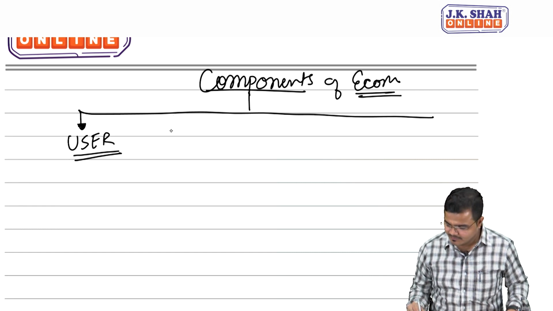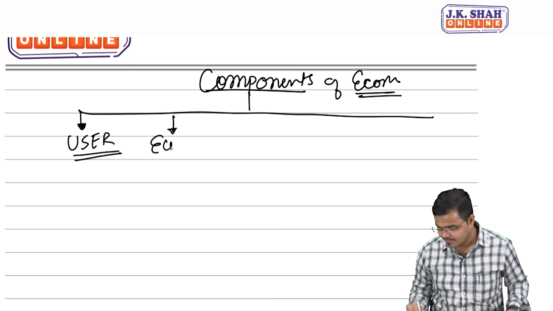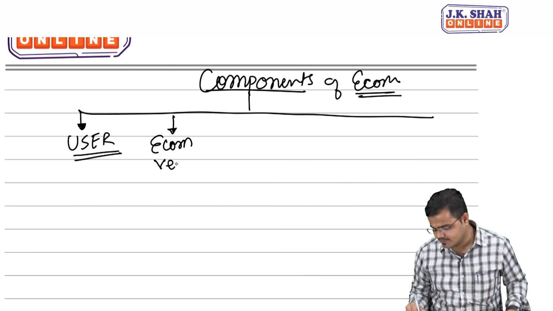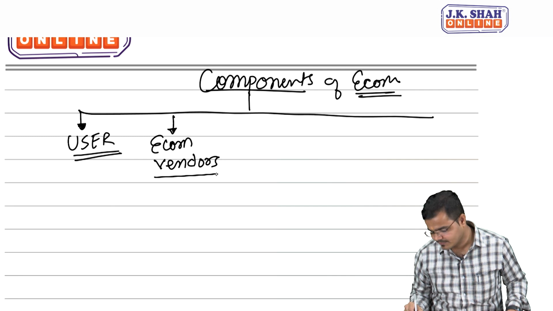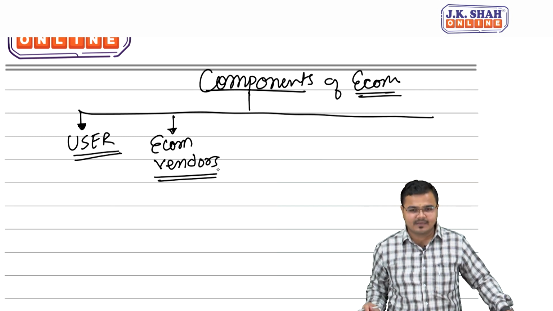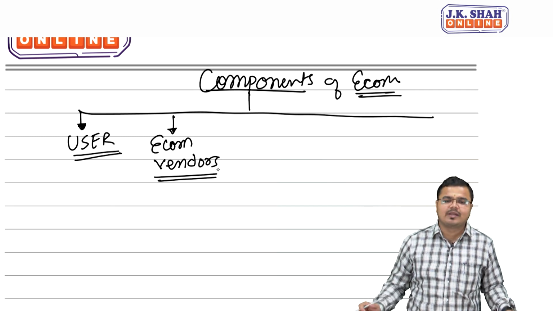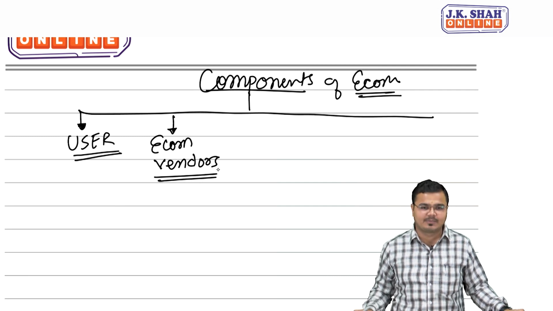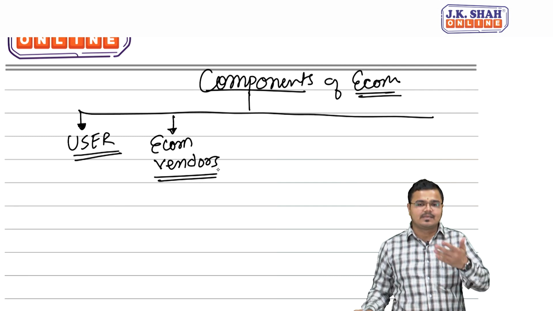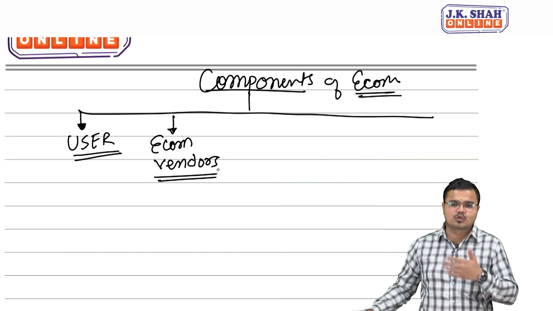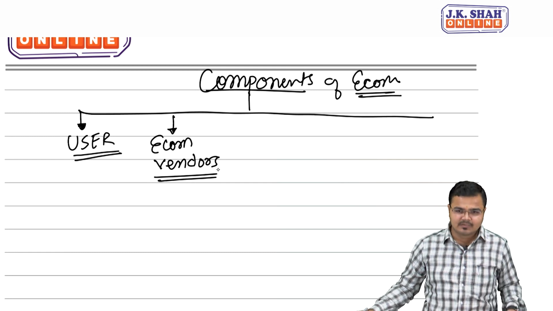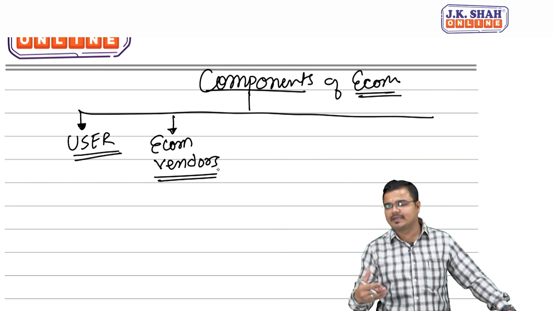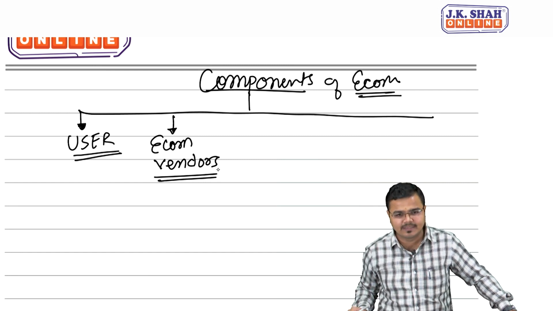Second thing, people, we have e-commerce vendors. Example, web designers, product display people, those who are creating the website for us, they prepare the catalog and product display. There are supply chain management and suppliers, those who supply the product to the end user. These people will help me deliver the product exactly as and when it is demanded in the market.